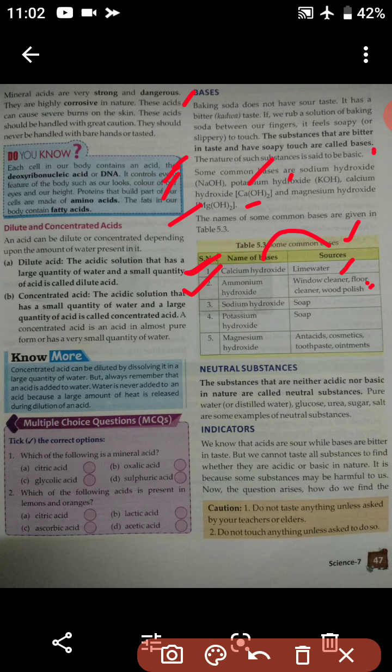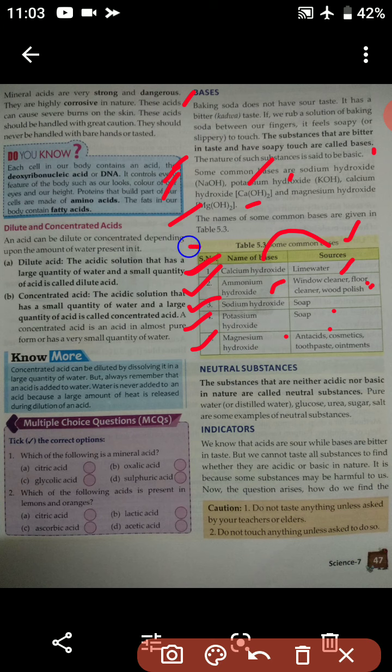All these things contain ammonium hydroxide. Sodium hydroxide is present in soap. Potassium hydroxide is also present in soap. Magnesium hydroxide is present in antacid, cosmetics, toothpaste and ointments.